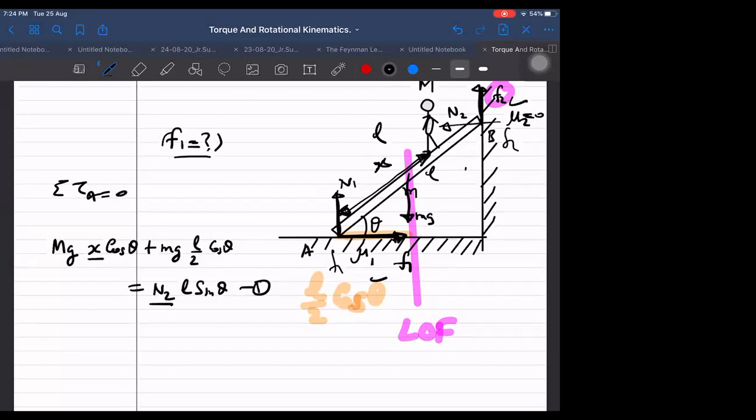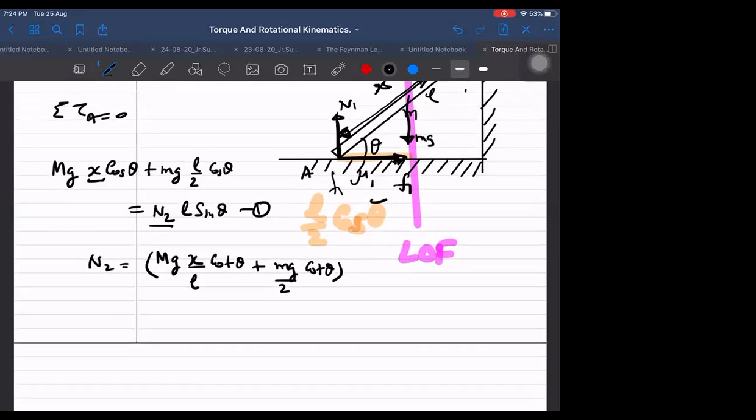And we get N2 from here. N2 is equal to Mg times X by L cot theta, plus small mg by 2 into cot theta.